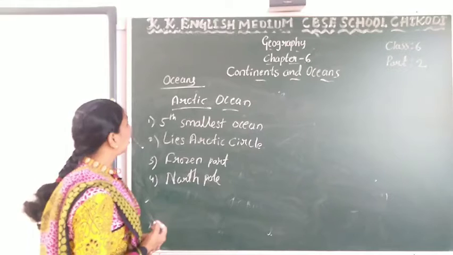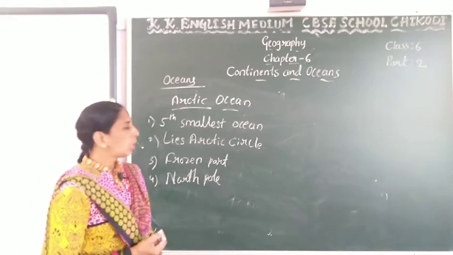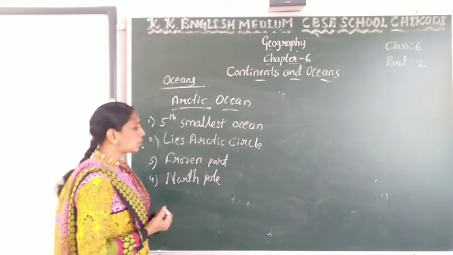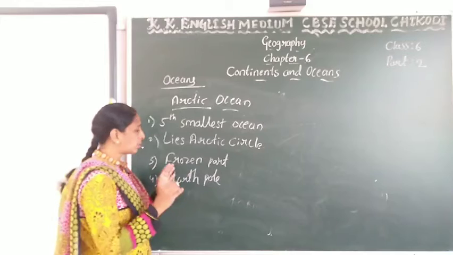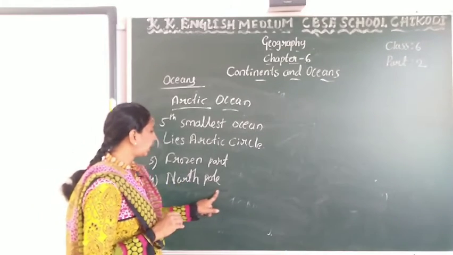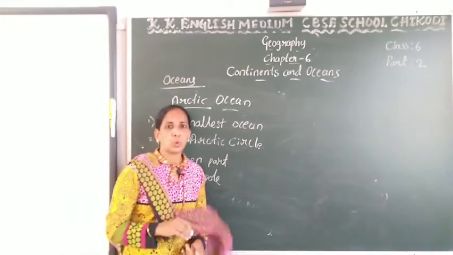Okay, the Arctic Ocean is the fifth ocean and the smallest ocean, and it lies in the Arctic Circle, and some parts are frozen throughout the year. The Arctic Ocean is located at the North Pole.